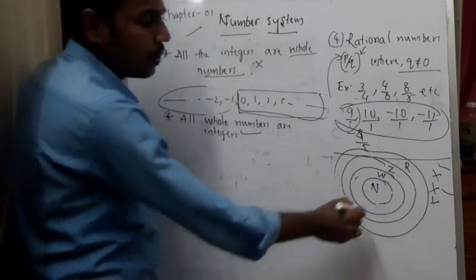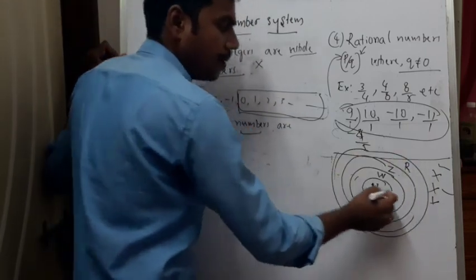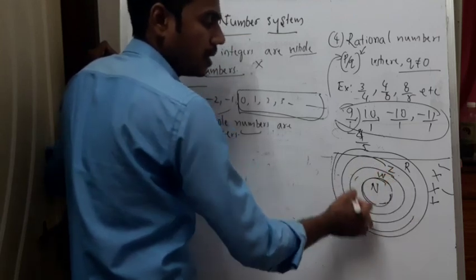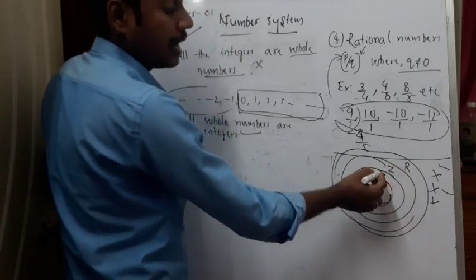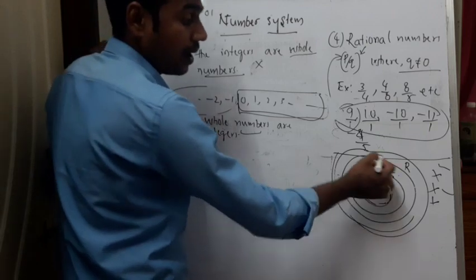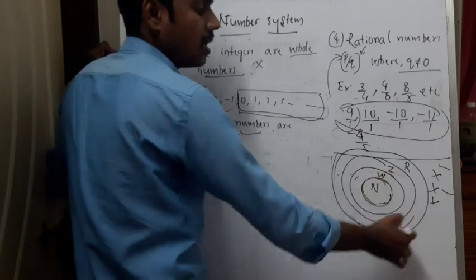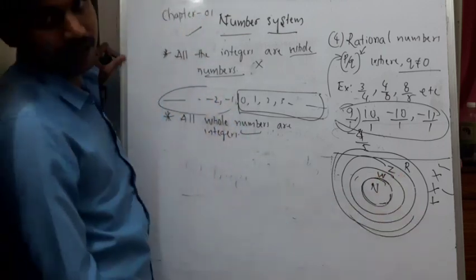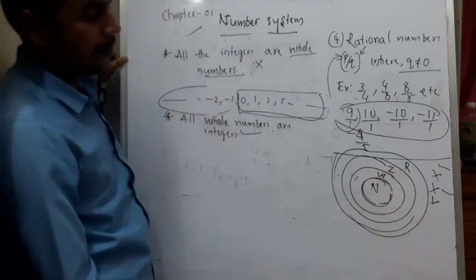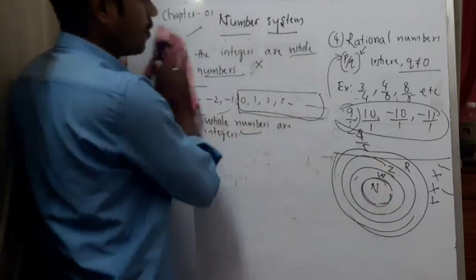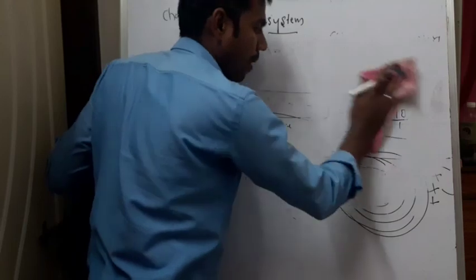Using this, if you have this idea: natural numbers, if you include 0, you will get whole numbers. To the whole numbers, if you include negative numbers, we will get integers. Again, integers are a subset of rational numbers. As of now, this is required for Exercise 1.1.